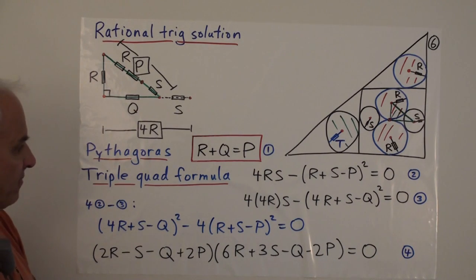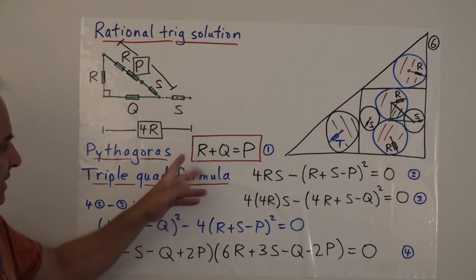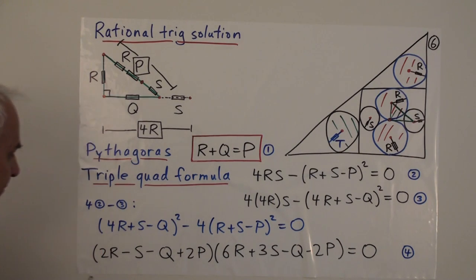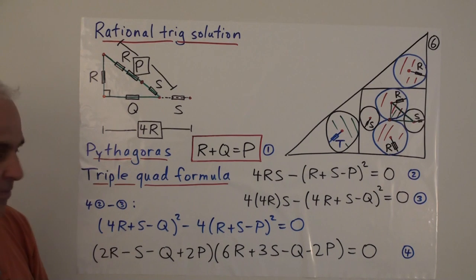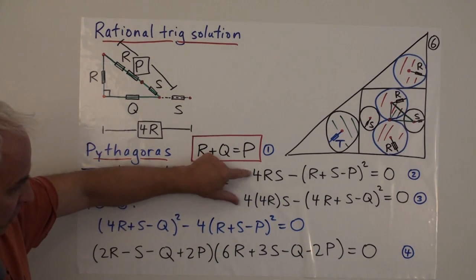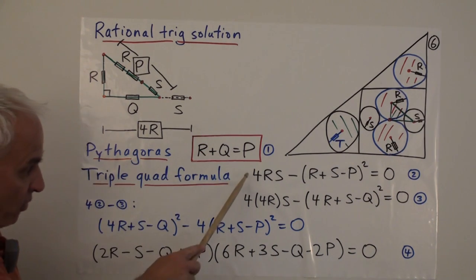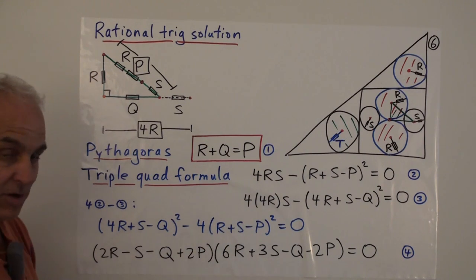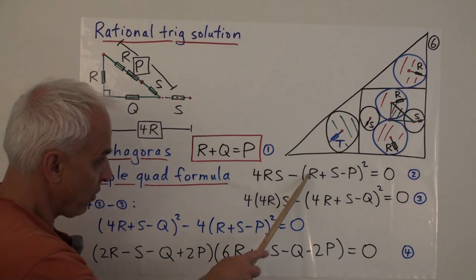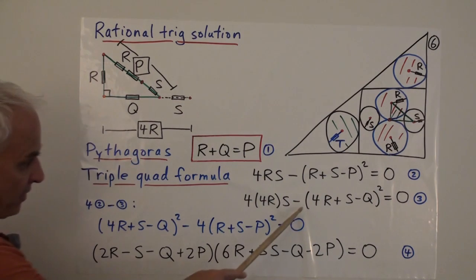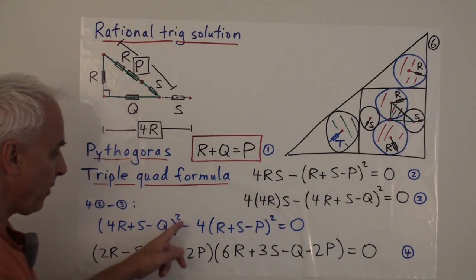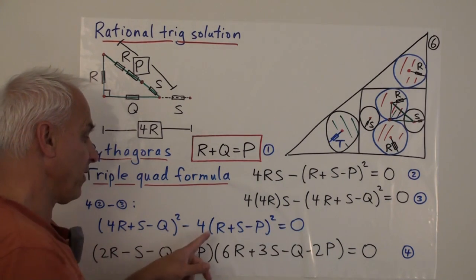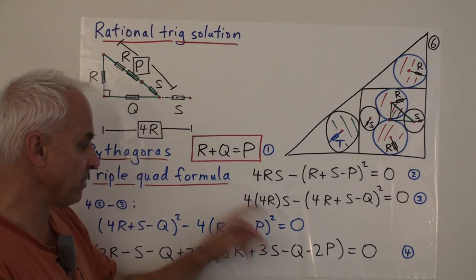And we want to basically get rid of Q and P. So let's take 4 times equation 2 and subtract equation 3, so that these first terms will disappear. If we take 4 times this and subtract that, that's going to disappear. And we're going to get 4 times this minus this. Well, this then here is going to end up with a positive sign. So (4R plus S minus Q) all squared. And then we'll have minus 4 times this thing: minus 4(R plus S minus P) all squared.